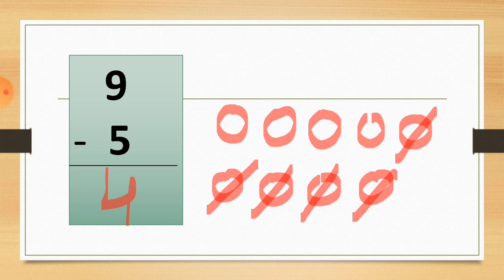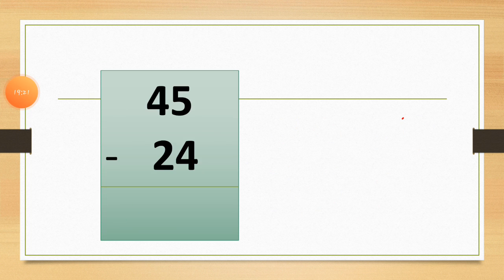So this way you have to subtract and solve the sum. This is a very easy concept. You have to just cut down the numbers, students. Let's take a 2-digit sum to subtract the numbers. This is also very easy.